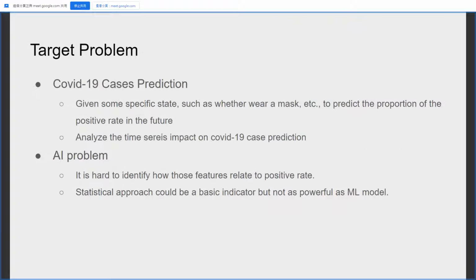So our goal is to predict the rate of COVID confirmed case given specific state and some features. And since the data we use here is continuous daily data, we are also hoping to find out if time series features also influence the prediction.